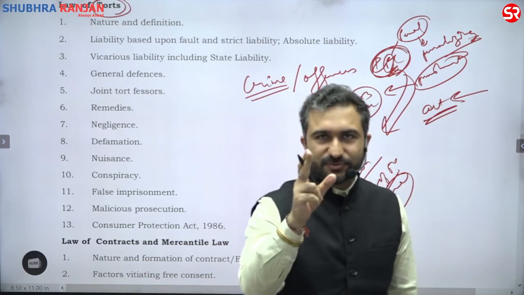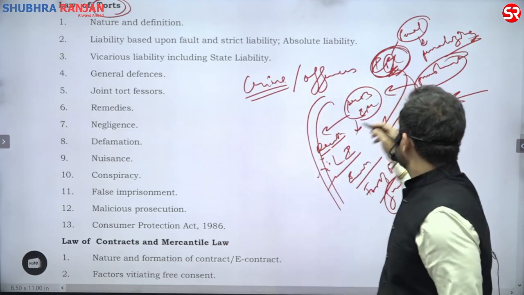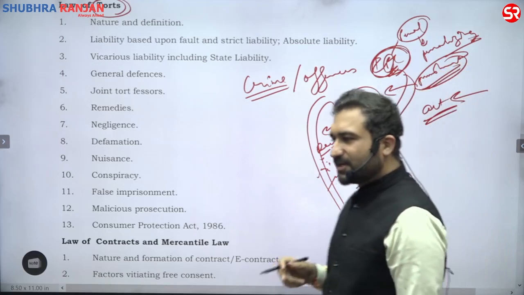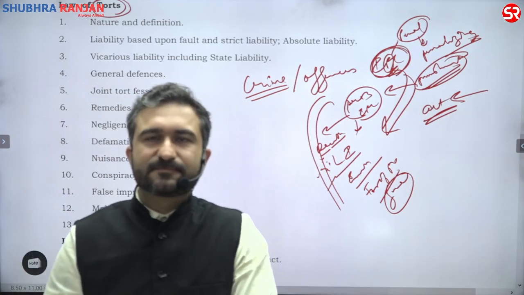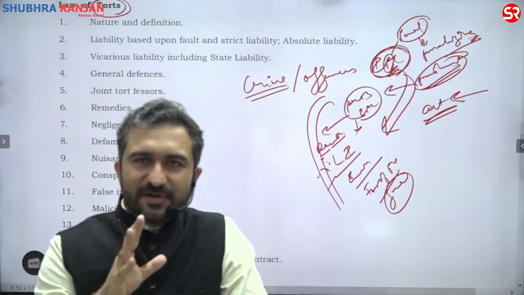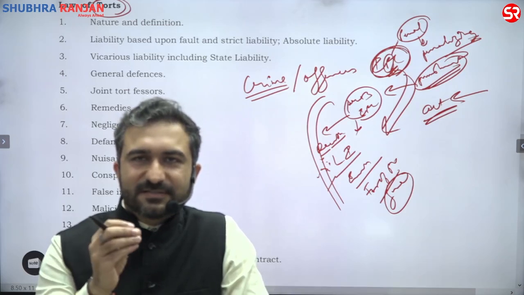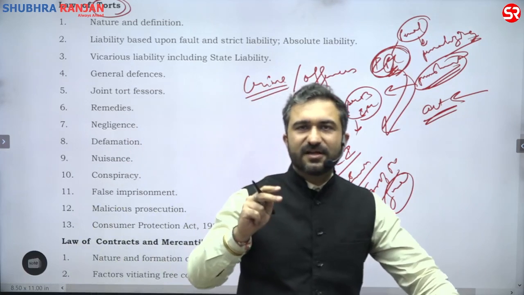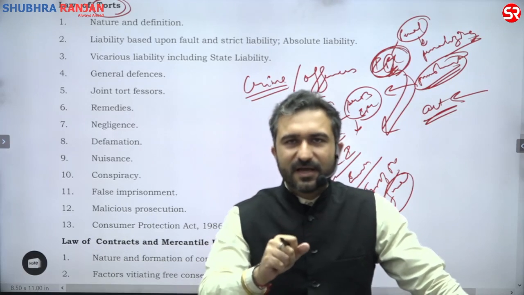If someone hits you intentionally, it becomes a crime. It becomes an offense. And the punishment is the consequence. The remedy that the law provides is that we will award punishment. We will punish him. But have you heard about the situation when a person is not intentionally hitting someone, but he has a duty to behave in a certain manner, and he did not do his duty properly, and he got hit by him?